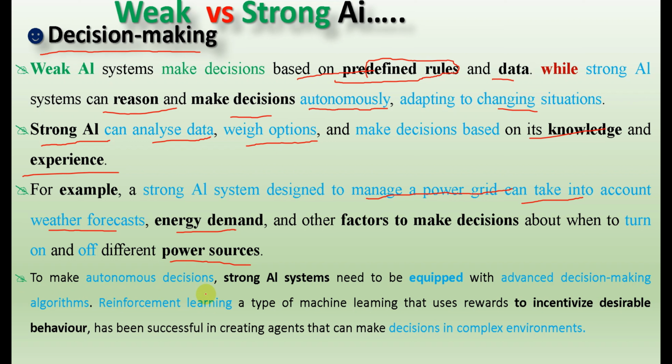To make autonomous decisions, strong AI systems need to be equipped with advanced decision-making algorithms. Reinforcement learning is one type of machine learning algorithm that really helps to build strong AI systems, right, in order to solve complex problems or to make decisions in complex environments.